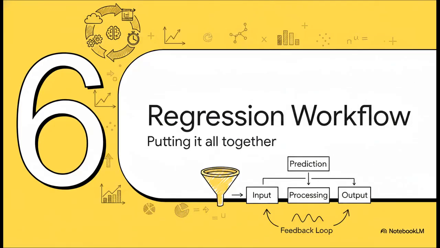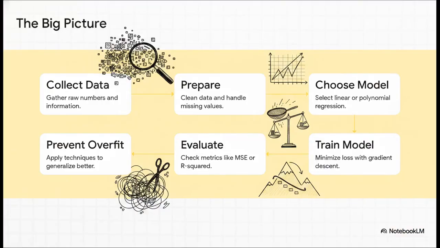Section 6. The complete regression workflow, putting it all together. Let's zoom out and look at the big picture. This is the exact workflow every professional ML model goes through. It's the foundational architecture of AI.